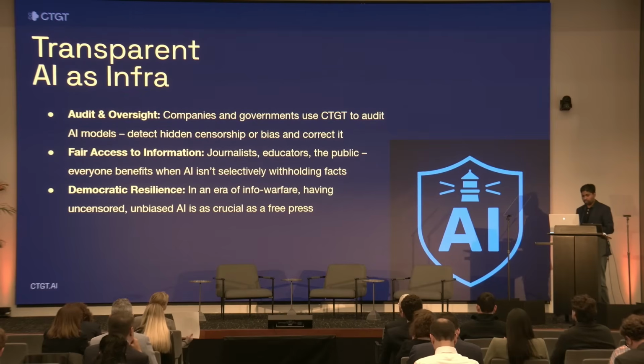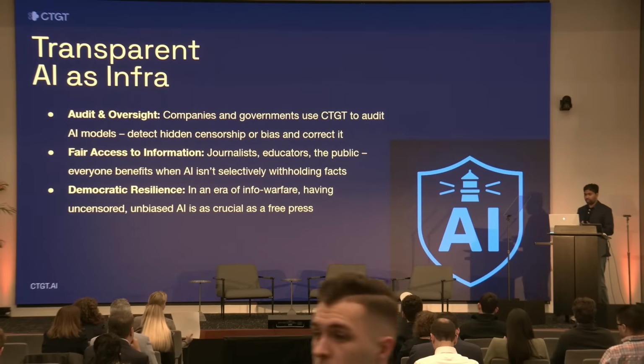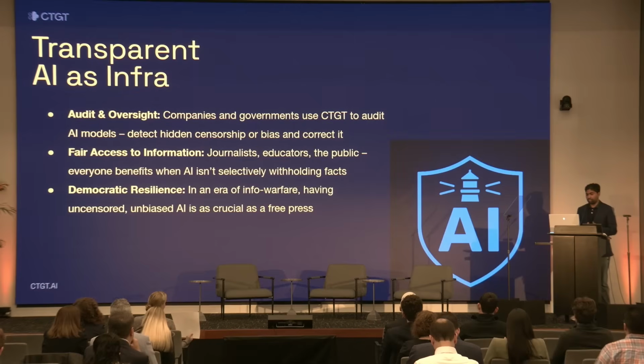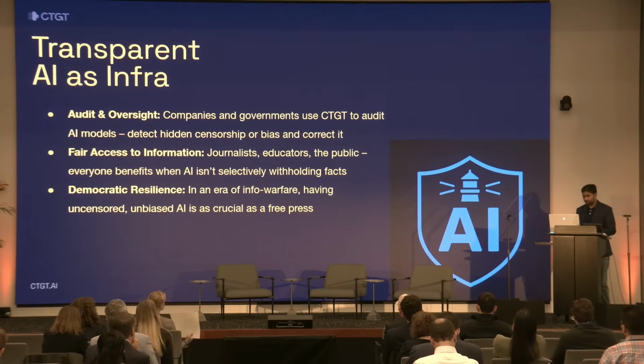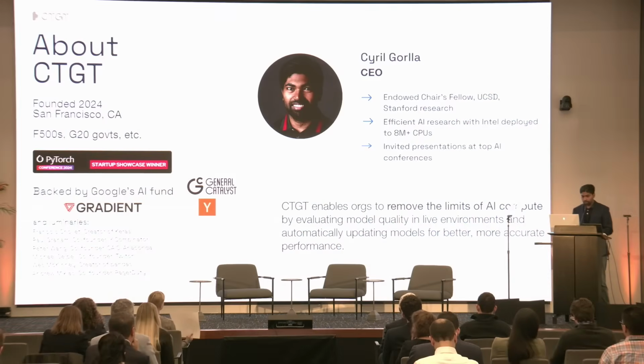We also provide a comprehensive audit trail, and so for the defense and national intelligence communities, this really is a game changer. Agencies today use CTGT to audit models they're evaluating, for example, to ensure a new surveillance AI hasn't been trained with hidden no-go zones, or that a political analysis tool isn't skewing reports due to some bias towards some party. On the home front, democratic governments ensure that any AI they deploy in public follows our values and fairness, and so we really make sure that AI answers to the people versus its programming. Finally, for the general public and press, this essentially means that unbiased access to AI becomes the norm as opposed to the exception.